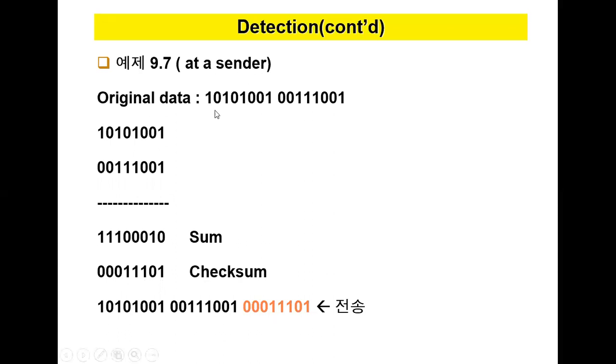Again I'm repeating the same topic. Here my original data is 10101001 and 00111001. Initially I'm going to add this data.